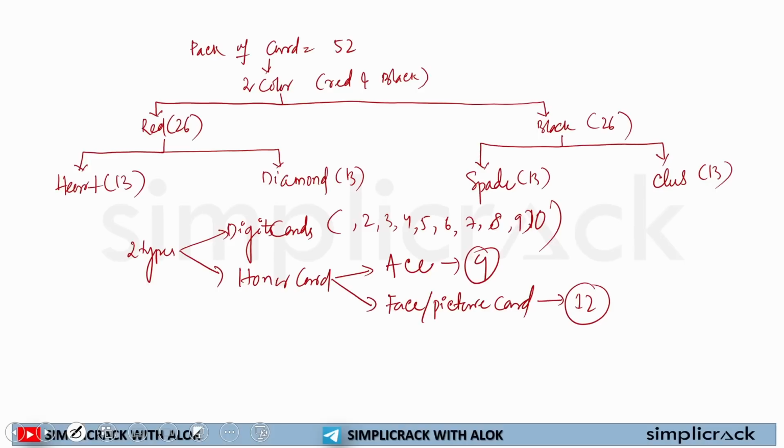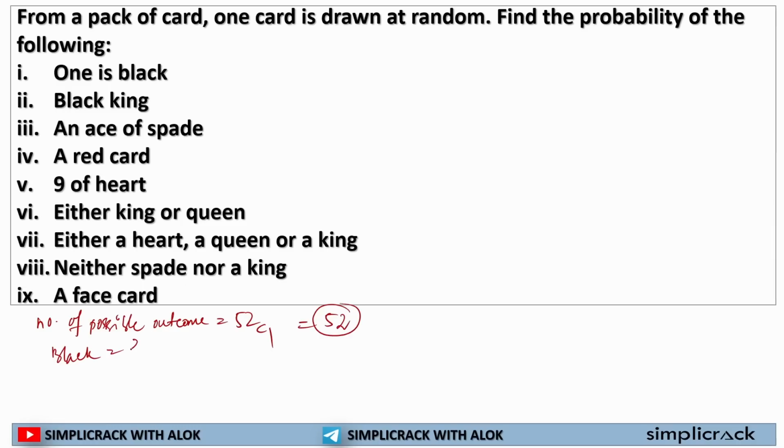From the previous question, we know there are 26 black cards. I have to select one card from it, so this will be 26. To find the probability of one black card, I write 26 divided by 52. If I solve it, it will be 1 by 2. 1 by 2 is the probability of finding a black card out of a pack of cards.